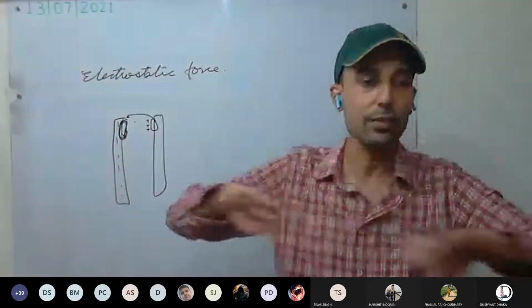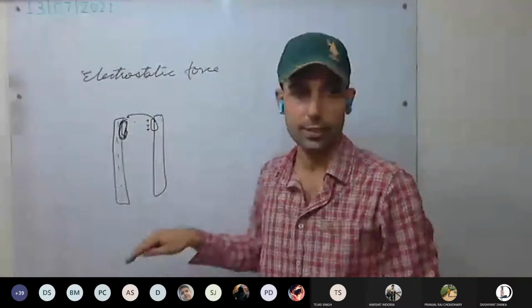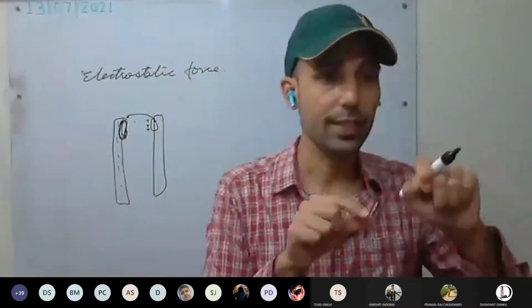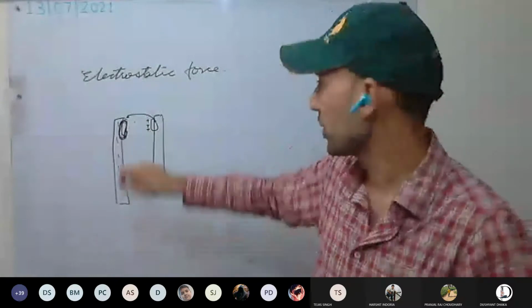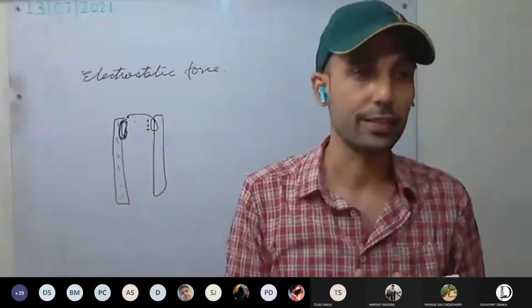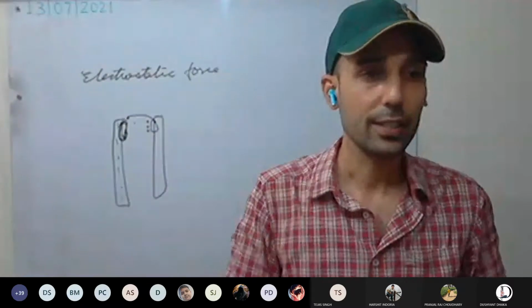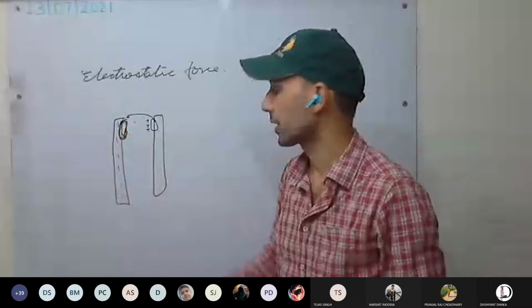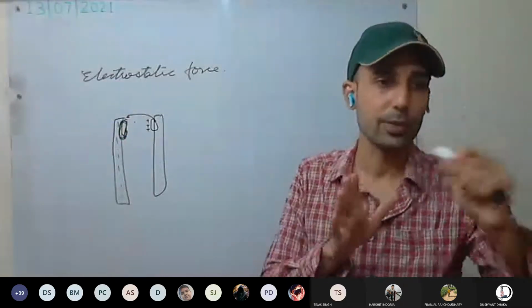So per unit area, the force will decrease because they have distributed throughout the conductor. So there will be negligible force of attraction. Understood now? In a conductor, they get distributed throughout, that's why it is negligible.